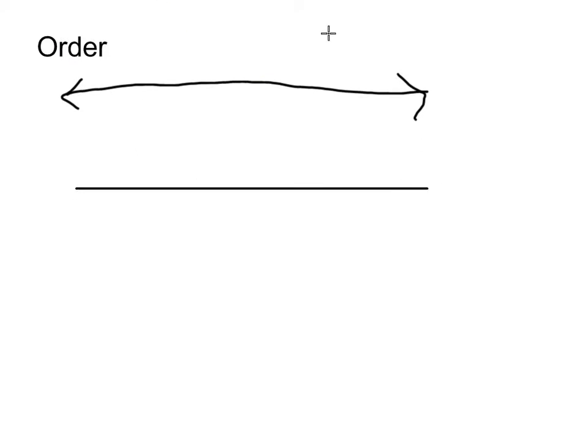The next one we're going to talk about is order. So in order to get order clear to us, what I'm going to do is draw what we call a number line. And number lines are much straighter. I'm sure I can cheat and use this tool. Oh, that's very clean. We'll do that instead. So here's our number line.